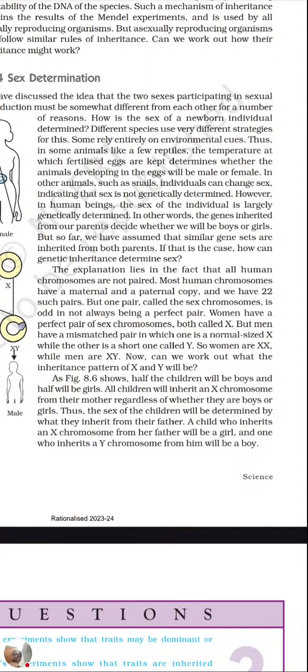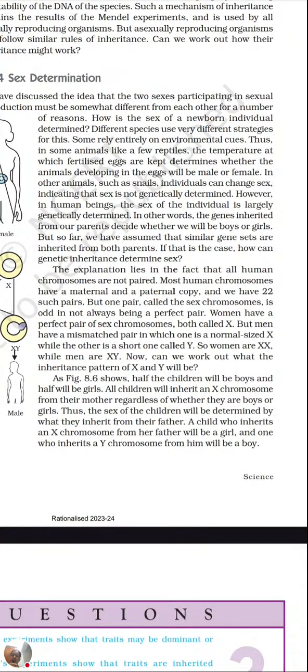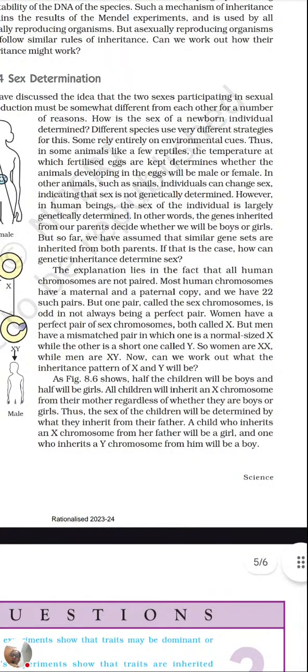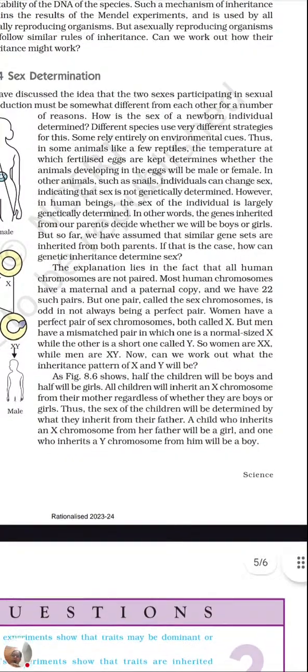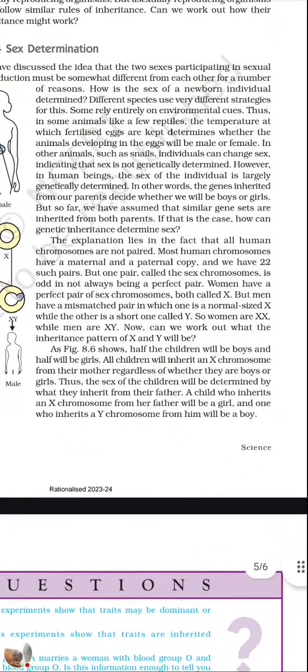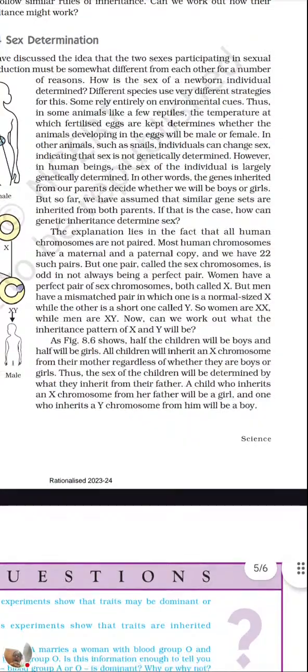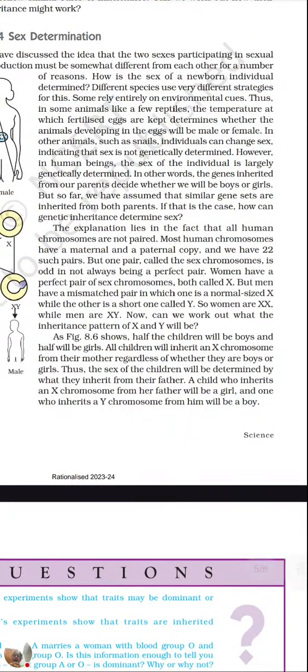Okay, turtle, it depends on the temperature whether it will be male or female. In other animals such as snail, an individual can change its sex, indicating that sex is not genetically determined. So as per that, it's not a fixed one. They can change it. However, in human beings, the sex of the individual is largely genetically determined. In other words, the genes inherited from our parents decide whether we will be a boy or a girl.